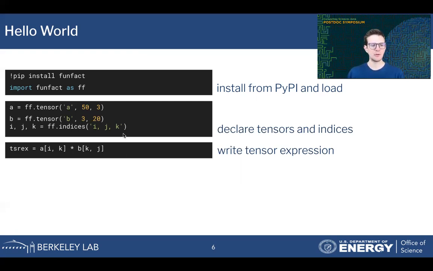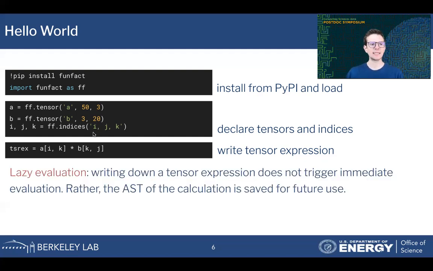So this is a rather simple tensor expression where we compute a contraction between A and B over the K index. So this is an Einstein notation because the K index is repeated on the left-hand side and the right-hand side of this expression. So this is just a matrix inner product and can thus be seen as a low rank, a rank 3 approximation for a 50 by 20 matrix.